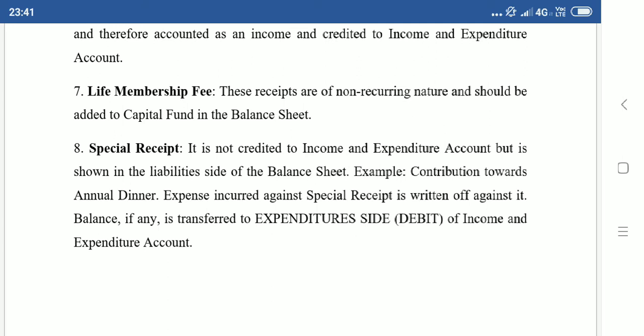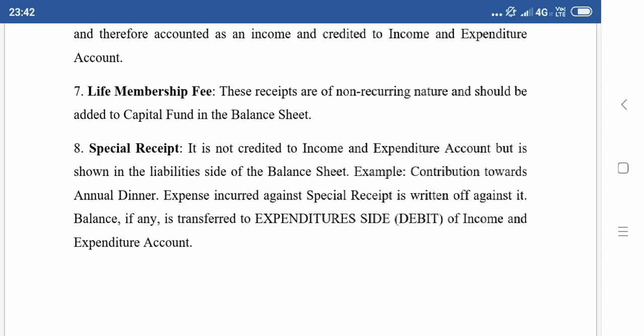That capital fund will be taken to the closing balance sheet, and with that capital fund we have to add surplus, or if it is a deficit, we have to subtract the deficit. What is surplus and deficit? If income is more than expenditure, surplus. If expenditure is more than income, deficit. If it is surplus, it will be added to the capital fund. If it is deficit, it will be subtracted from the capital fund. With this capital fund, we have to add life membership fee and entrance fee. Revenue item, income side. Life membership fee, capital item, balance sheet, liability side, add it with capital fund.